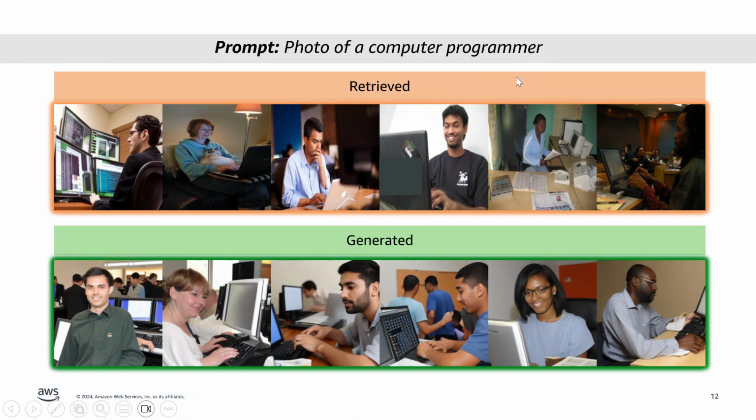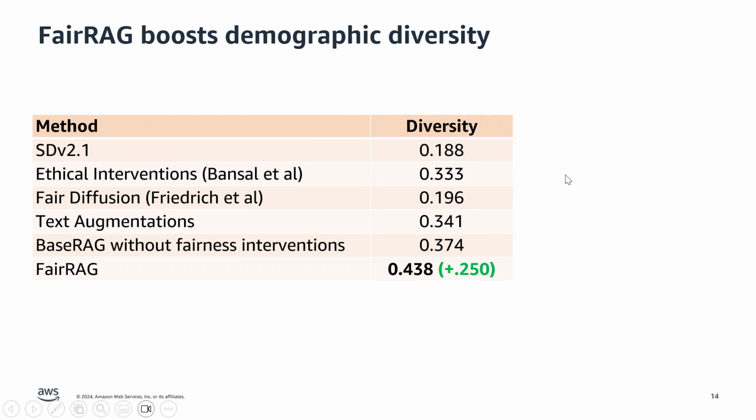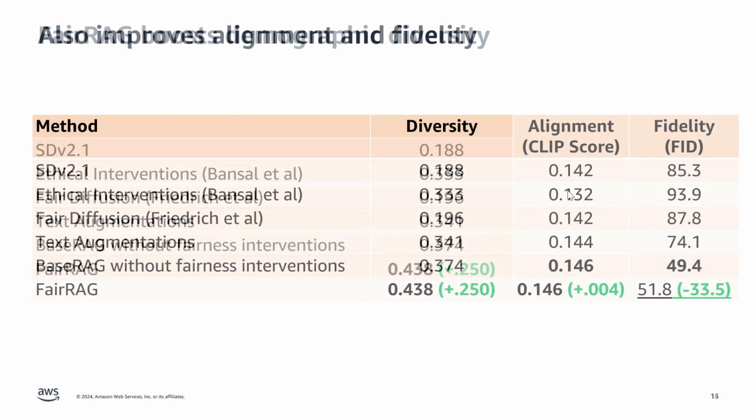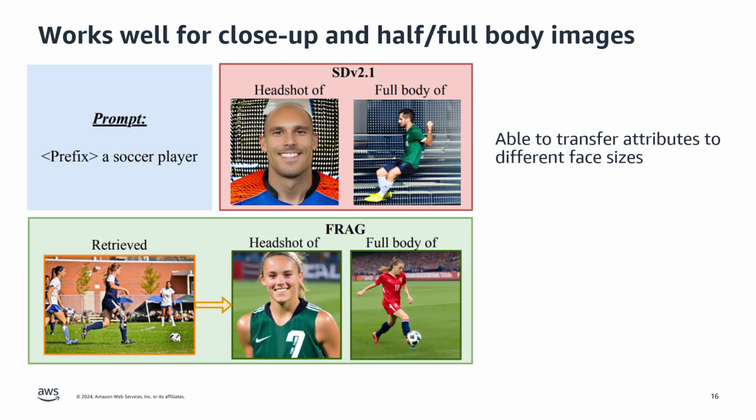As we can see, with FairRAG, the retrieval system is able to retrieve images from diverse demographic groups, and the conditioning mechanism is able to use those reference images to produce images from diverse demographic groups. It is able to transfer attributes such as age, gender, and skin tone. And this is also seen quantitatively with the demographic diversity metric improving over the prior baselines. And since we condition on real reference images, the text and image alignment scores as well as the image fidelity score also improve. This works well for both close-up views of faces as well as half and full body images.